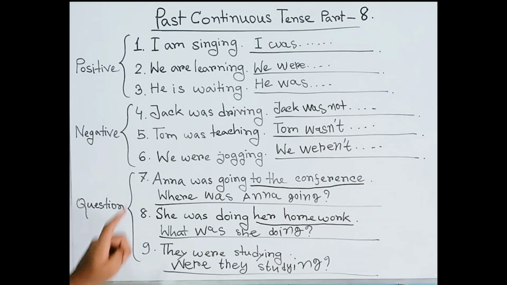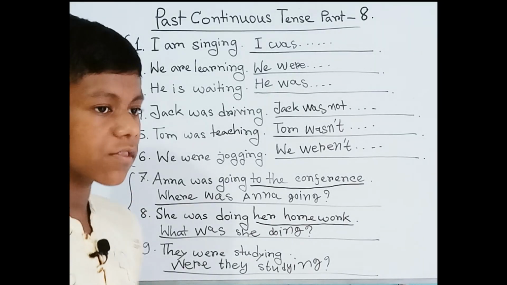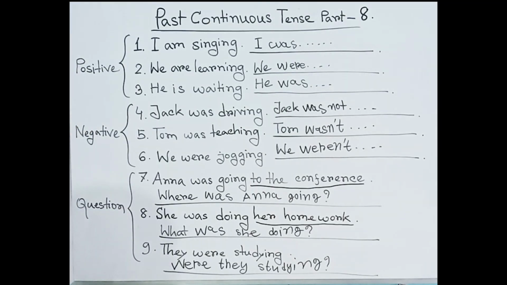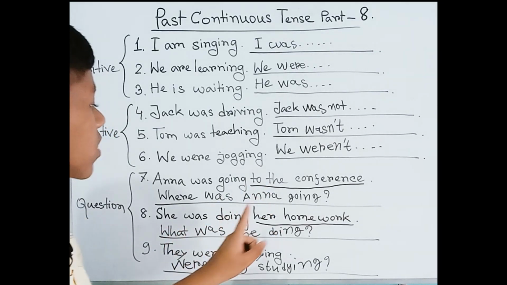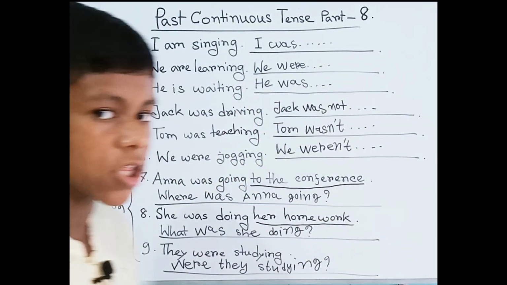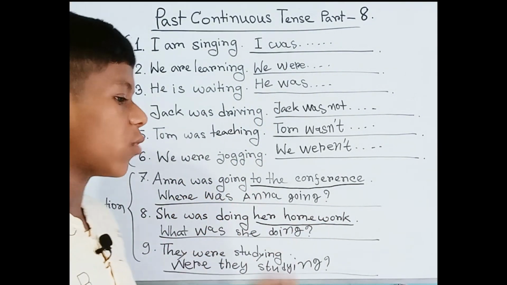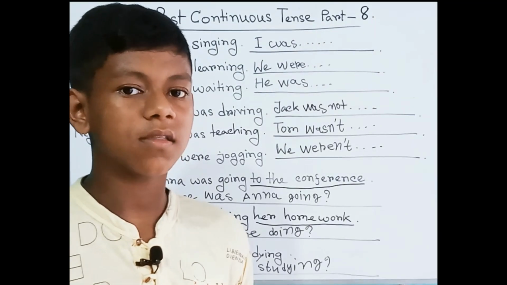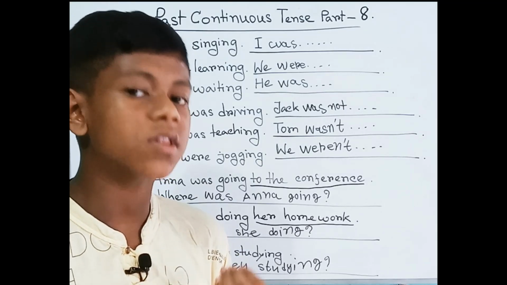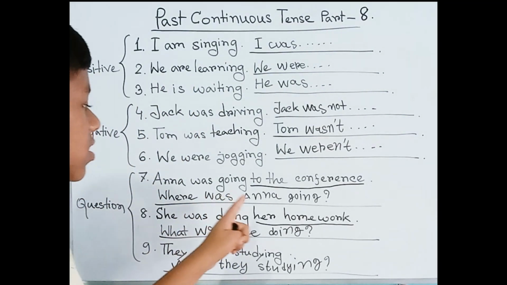And in question, we have learned the positive form. So now we will talk about the negative form a little bit. How can we change it into the negative form here? During the negative form of a question, we have to just put "not" after the word "Anna". Where was Anna not going? But if we want to use the contraction, we can say where wasn't Anna going? The second one has more priority. It is used most often. So where wasn't Anna going?